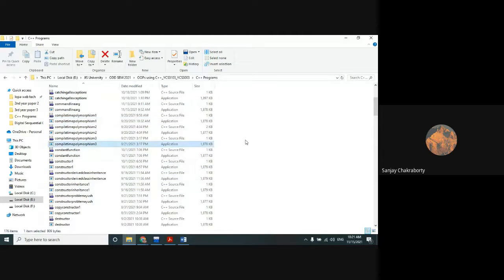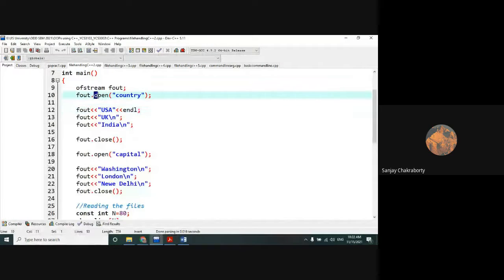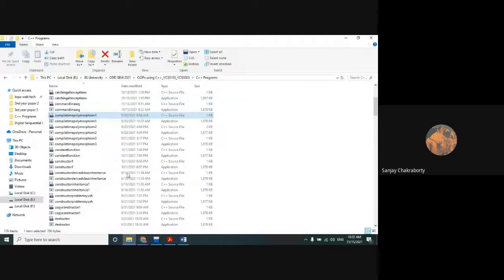So there is no file with the name of country. I am showing in front of you, right? With the help of the open method, it will create this file in the same drive or the same folder where the source code is saved. In which folder is the source code saved? In this folder.